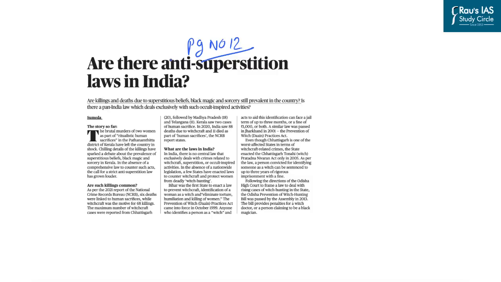And this calls for us to understand the extent of such crimes in India first, then look at the laws that are dealing with such incidents in India, that is, if there is an all India law related to such superstitious acts, which are the states which have created their acts related to anti-superstition, and also what are the issues associated with the anti-superstition laws that exist in India. And lastly, we'll look at some of the suggestions which are required to handle such brutal issues that are happening in some of the states in India.